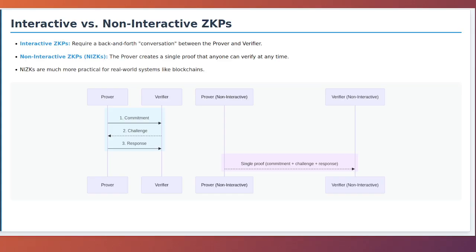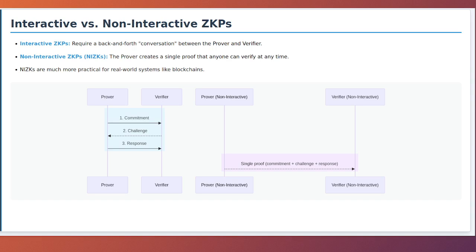While interactive proofs are often simpler to understand and design, they have practical limitations. They require both parties to be online at the same time and are not suitable for systems where proofs need to be publicly verifiable by anyone at any time, like a blockchain. Non-interactive ZKPs, or NIZKs, solve this problem. In a NIZK, the prover can generate a complete proof in a single step, without any communication from the verifier.